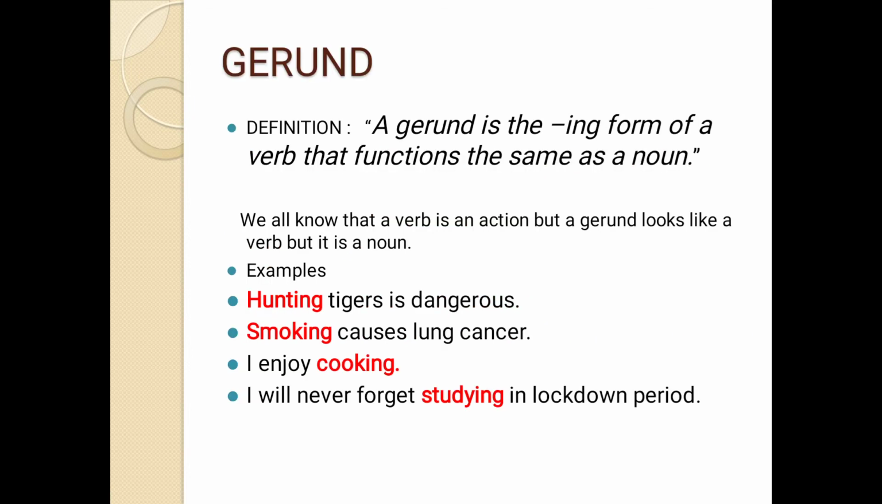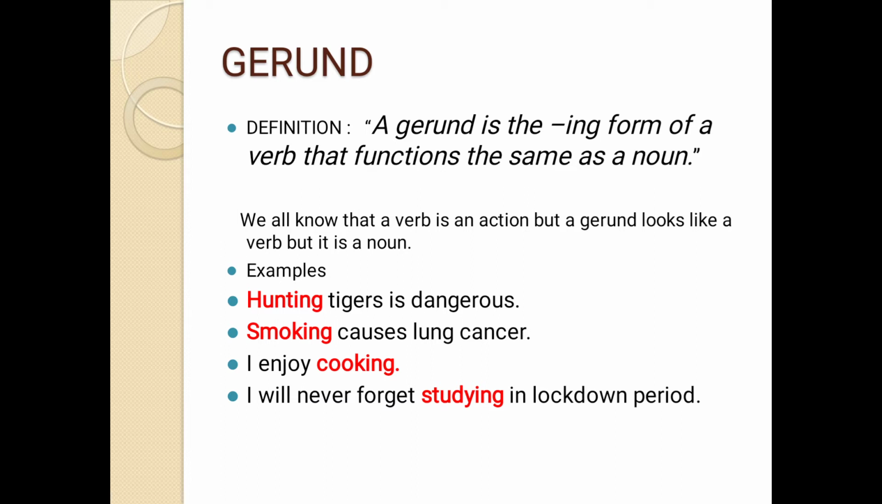Today we will learn the gerund. Do you know what a gerund is? A gerund is the ing form of a verb that functions the same as a noun. We all know that a verb is an action, but a gerund looks like a verb but it is actually a noun. For example, hunting tigers is dangerous.